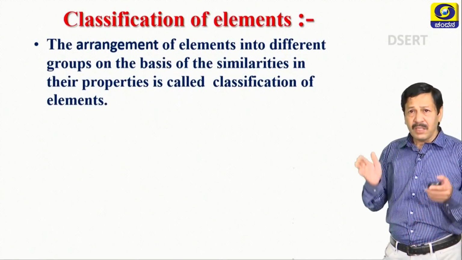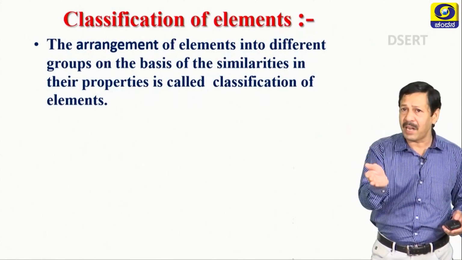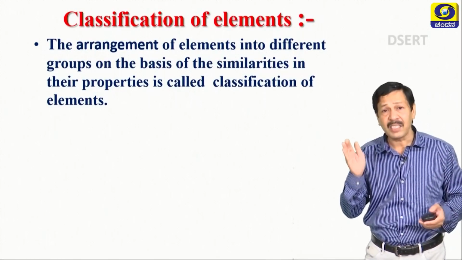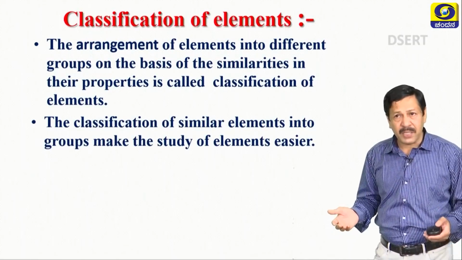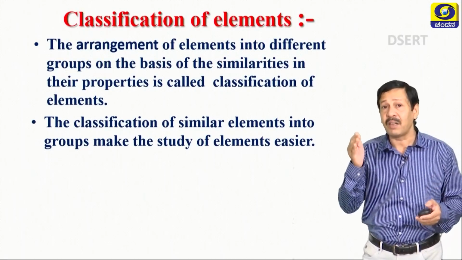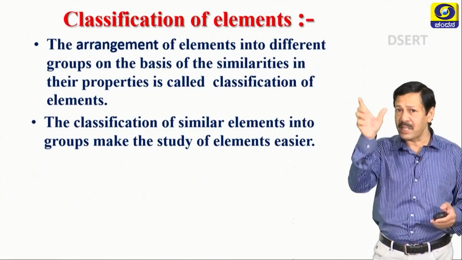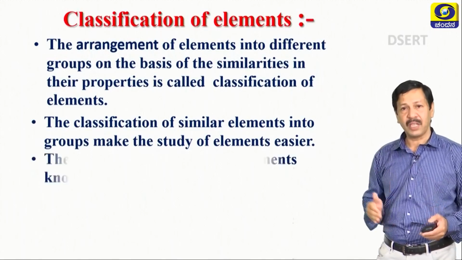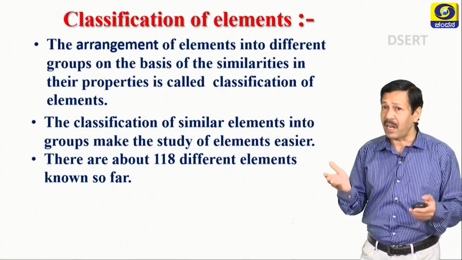Now, the arrangement of elements into different groups on the basis of their similarities and properties is called classification of elements. The classification of similar elements into groups makes the study of elements easier. You need not study each and every element. Just one element present in that group represents the entire group. That's why we group the elements into different columns and rows.